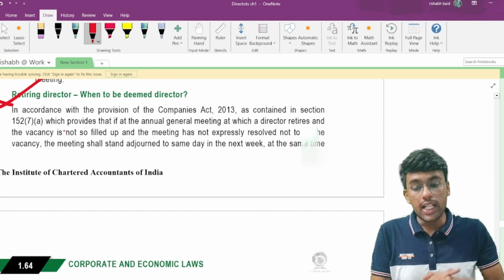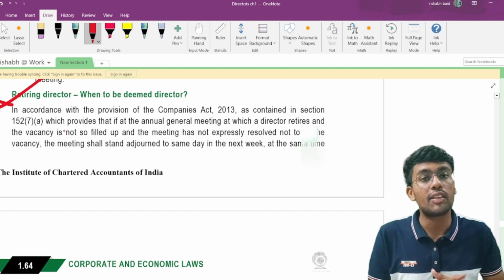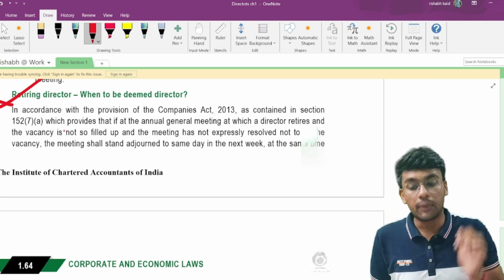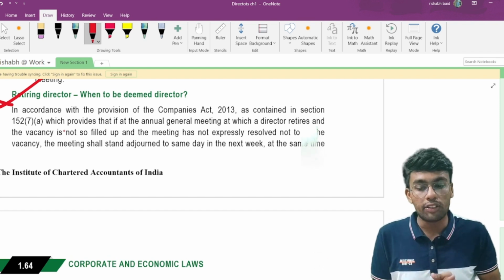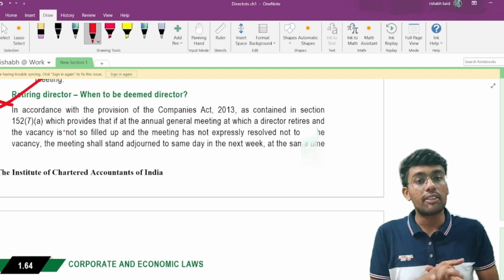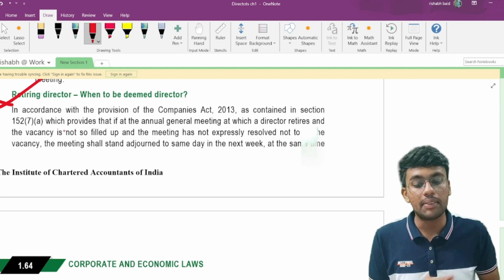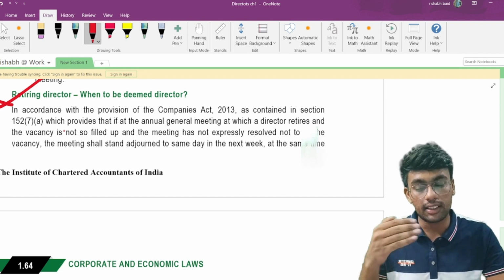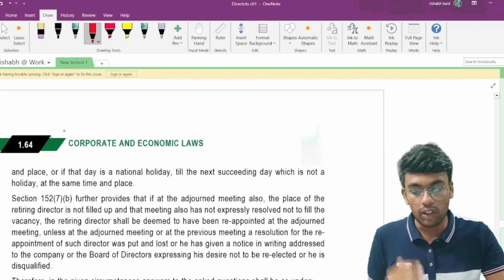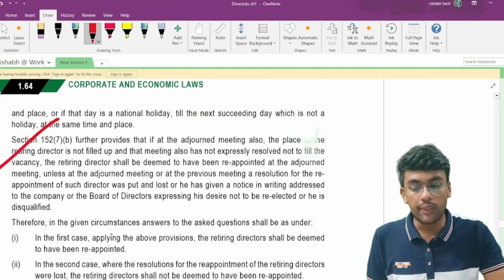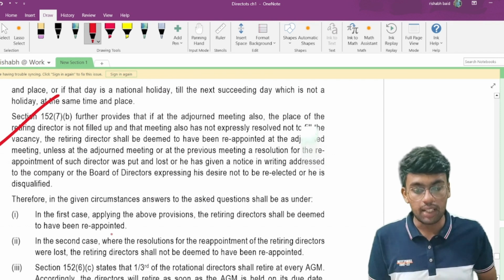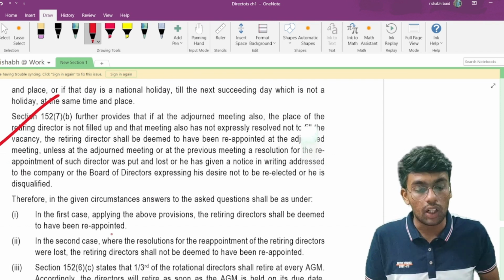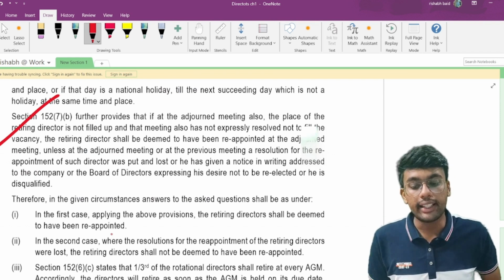So retiring director, whether deemed reappointed. In accordance with the provisions of the Companies Act, as contained in section 152 subsection 7 clause A, which provides that if at the annual general meeting at which a director retires the vacancy is not so filled up, and the meeting has not expressly resolved not to fill the vacancy, the meeting shall be adjourned to the same day in the next week at the same time and place. This is what we have understood. Now it also further provides that if at the adjourned meeting also the place of the retiring director is not filled up, and that meeting also has not expressly resolved not to fill the vacancy, then the retiring director shall be deemed to have been reappointed at the adjourned meeting.